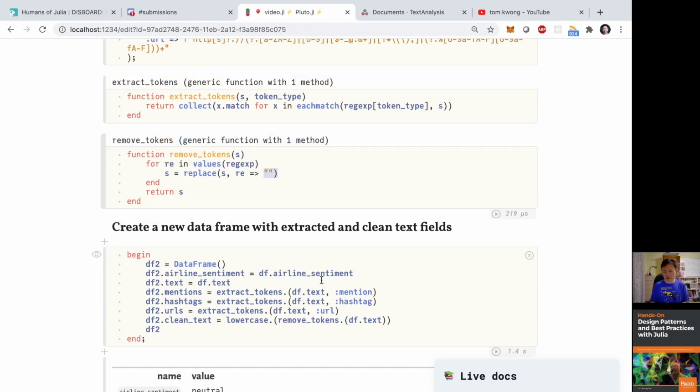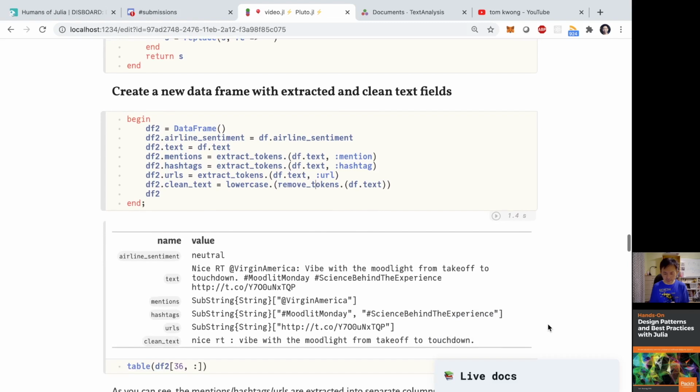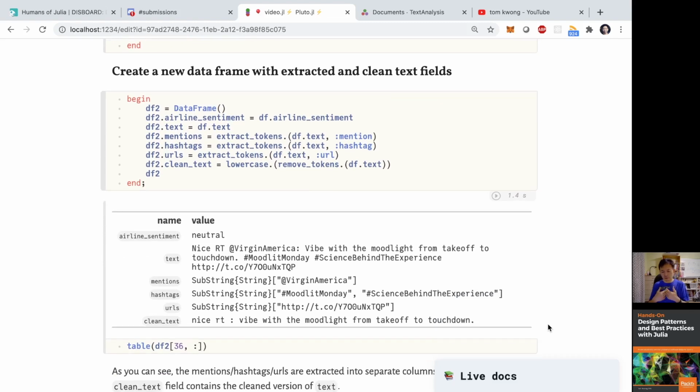And at this point, I just want to keep all the fields that I like to keep, right? So I have the airline sentiment, I have the text that came from the original data frame, and I will start extracting the mentions and hashtags and URLs into separate columns. And finally, I have a clean text column, where all those extra special tokens are removed, as well as the whole thing being lowercased, right? The clean text column is pretty much what I want to continue down with the training exercise.